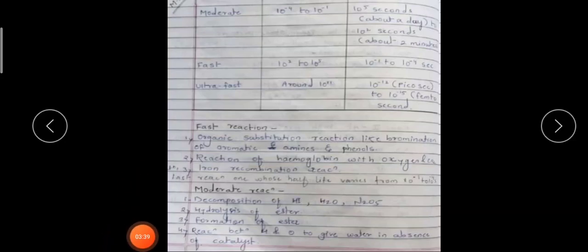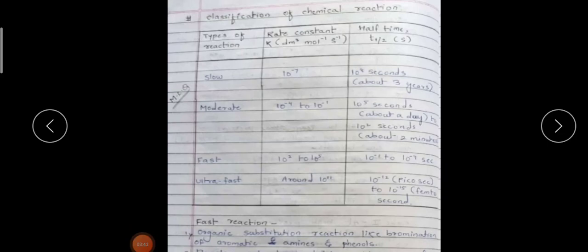Please prepare this table. This is useful because one mark is there for this slow reaction, fast reaction, moderate reaction, and ultra fast reaction. Depending upon the rate constant, maybe the question will be there, also depending upon the half time, or say the time for the completion of the reaction, that you have to remember.